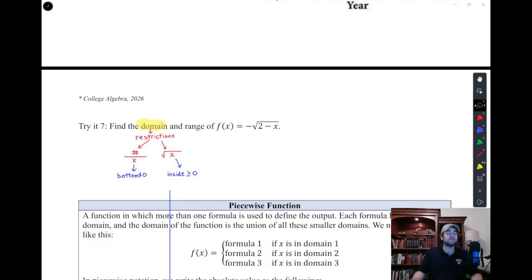So again, we have the domain restrictions. We have one restriction that applies to this function, and that is the inside. So for the domain, the inside has to be greater than or equal to 0. Which I'm just going to move the x over and be done instead of moving the 2 over and dividing. So if I add x to both sides, I get x is less than or equal to 2. And what does that look like? That means x is all the numbers less than 2.